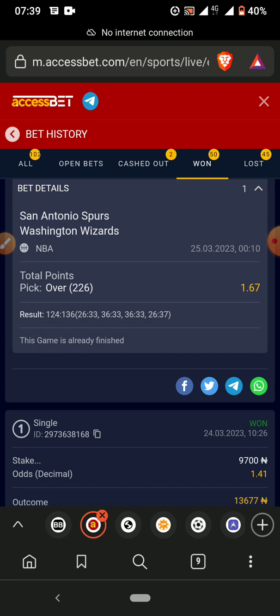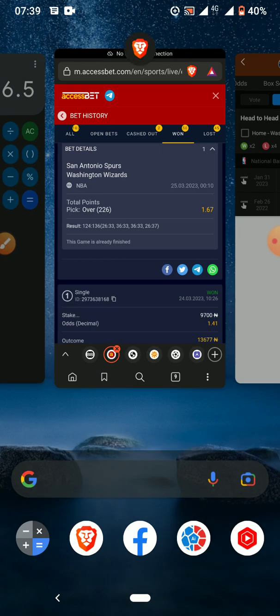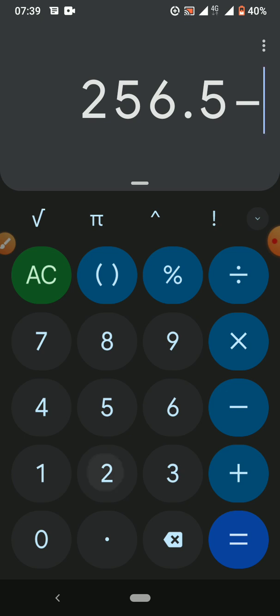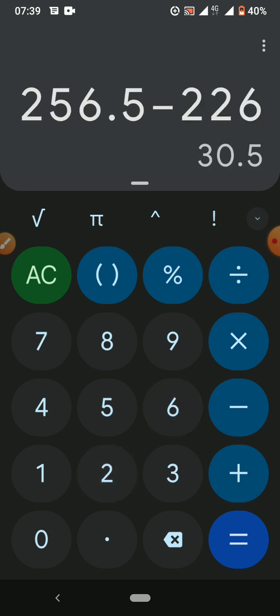Let me calculate it for you guys. It was 226. So 256 minus 226, you see that there was a difference of 30. 30 is higher than 5, obviously. This 226 was the lowest over. If you choose the over of the match, 256 is definitely higher than 226. So I will choose this 226 as my over for the match.